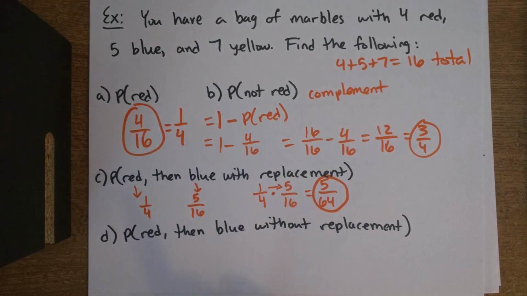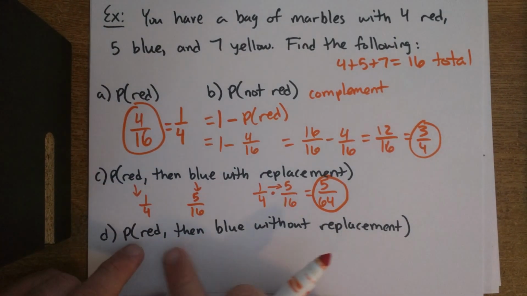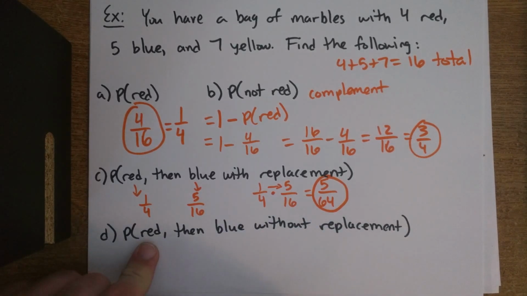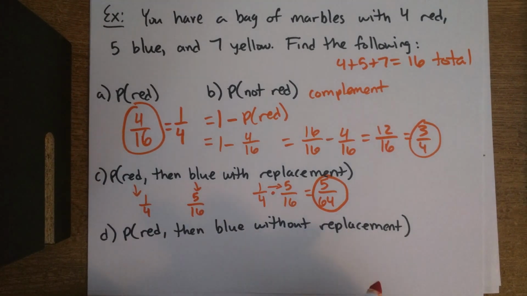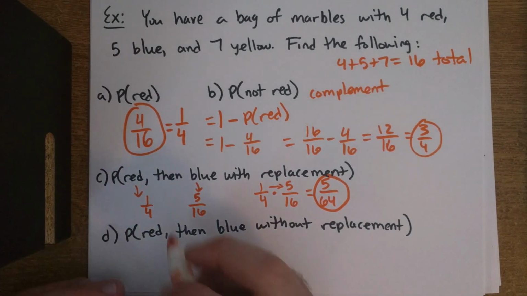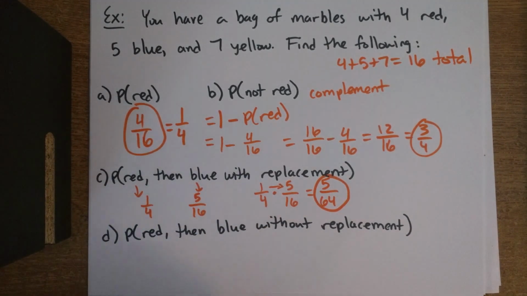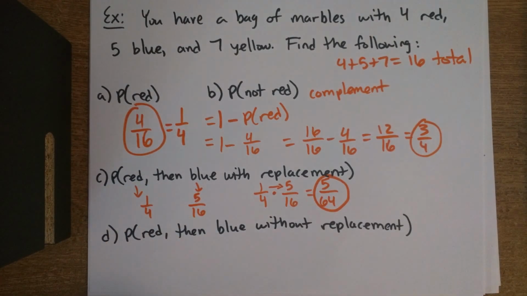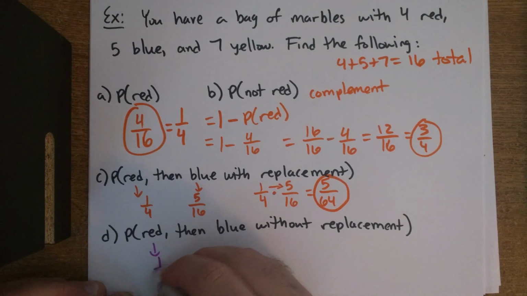So what does it mean when we find the probability of red then blue without replacement? What it means is after you draw the first marble, don't put it back. So that means on your second draw of the marble, you have fewer marbles than you started with on the first draw. So let's go ahead and just go through this in a logical way. I'm going to switch colors one more time. What's the probability of red? Well, again, we saw that it's 1/4.